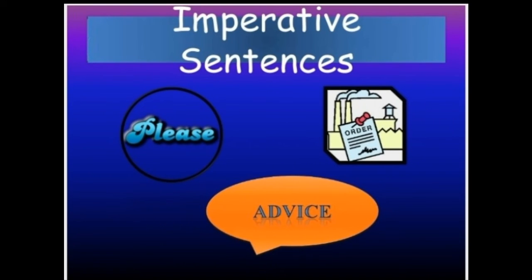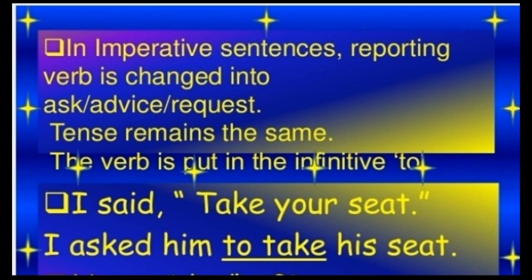Now here are some imperative sentences. These sentences are with the expression of mood. Here we have please, advise, or the order. In imperative sentences, the reporting verb is changed into ask, advise, request. Tense remains the same and the verb is put in the infinitive to. I said, take your seat. I asked him to take his seat. Now see here, instead of inverted commas, we use here to.